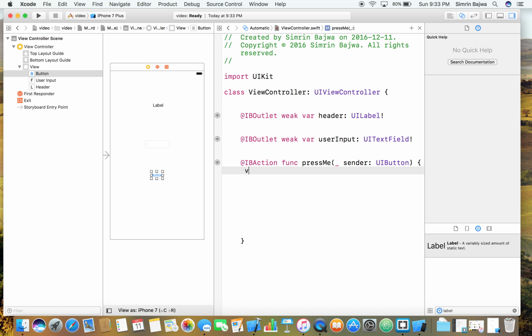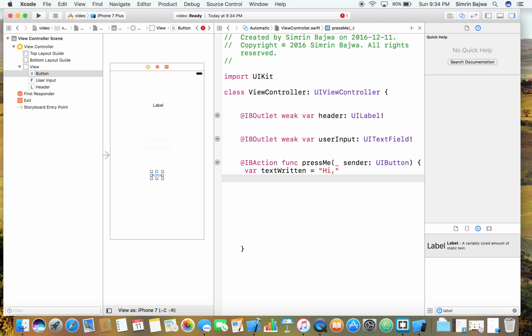I'm going to start off by declaring a variable. This is going to be called text written. This essentially means that the text that is written in the text field is what's going to be used to be displayed in the header. So you just have to start off by declaring that. The nice thing about Xcode is that it'll tell you when something is missing and it'll catch you in your mistakes. So I'm going to say that this variable is equal to hi, because that is what I want to be displayed.